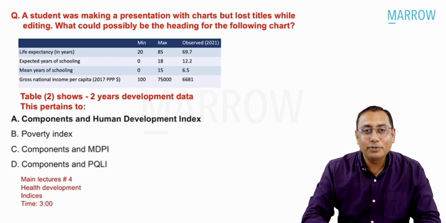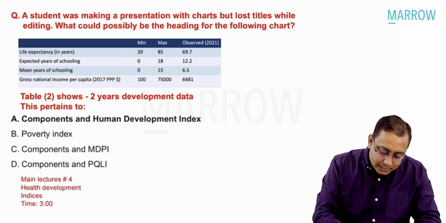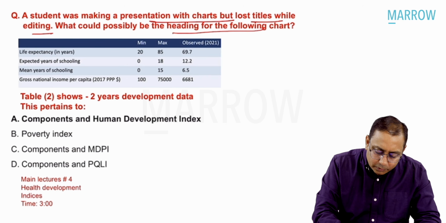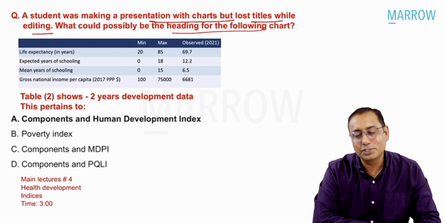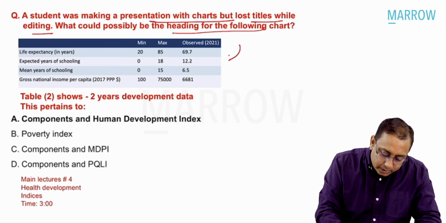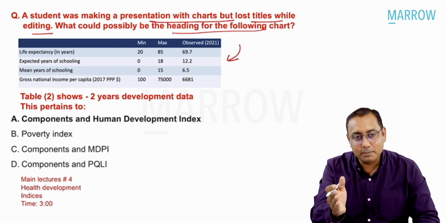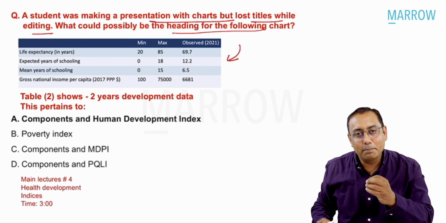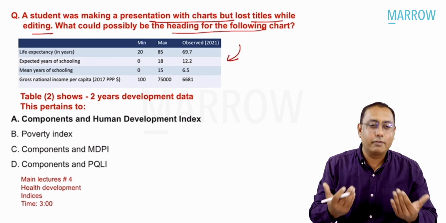And now coming over to the next MCQ, a student was making a presentation with charts but lost the titles while editing. What possibly could be the heading of the following chart? So what do you think? So you can see over here that there were minimum values and the maximum values. Of course, these values are always different. This is just a presentation of what the MCQ could have been, right?